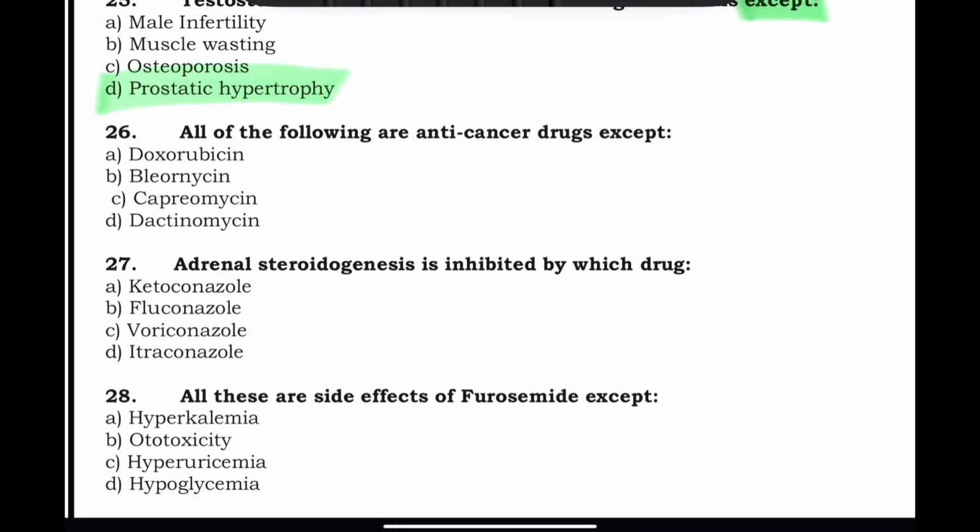All of the following are anti-cancer drugs except. So again, the question comes with the word except. Following are anti-cancer drugs except doxorubicin, bleomycin, capreomycin, and dactinomycin. So which is not an anti-cancer drug? In this, it is capreomycin. This is basically an anti-tuberculosis drug. Okay, so it is an anti-TB drug.